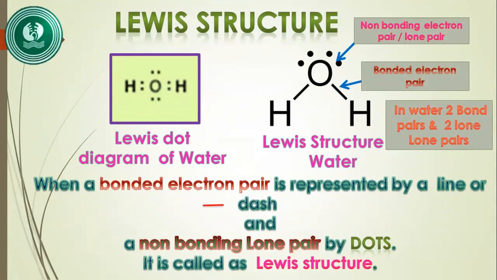So firstly, we will see the Lewis dot diagram of water, and from that, how the Lewis structure of water is derived. In the Lewis dot diagram of water, you see here the one oxygen atom is the central atom and there are two hydrogen atoms, which are peripheral atoms. Between the oxygen and the hydrogen atoms on each side, there is one bonding pair of electrons. That pair of electrons is by sharing. The oxygen atom gives one electron and the hydrogen atom gives one electron.